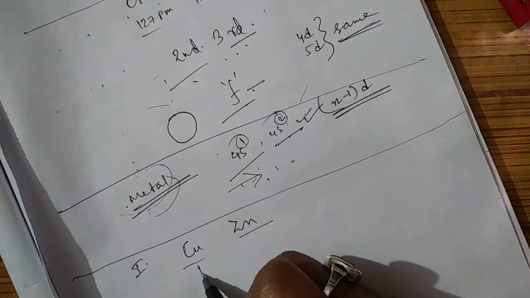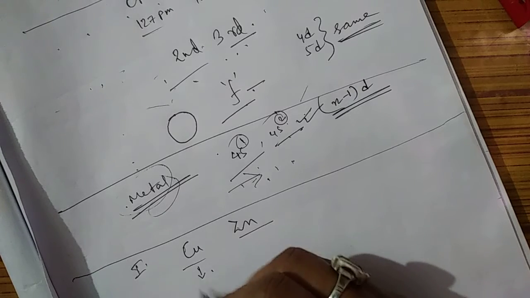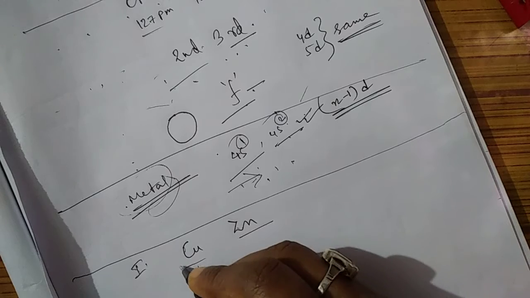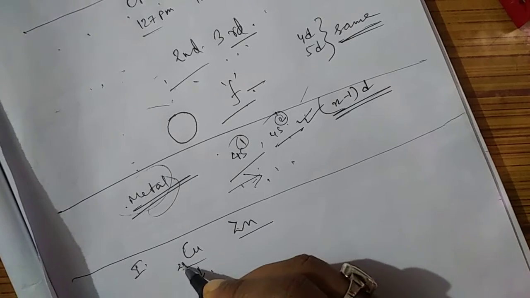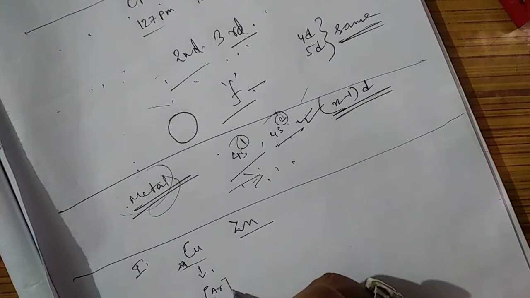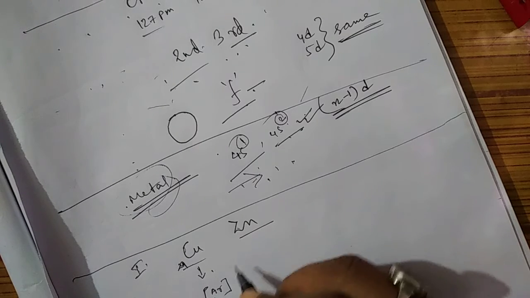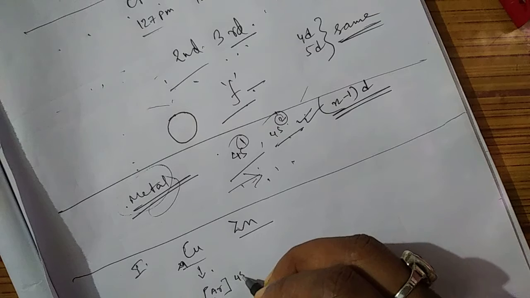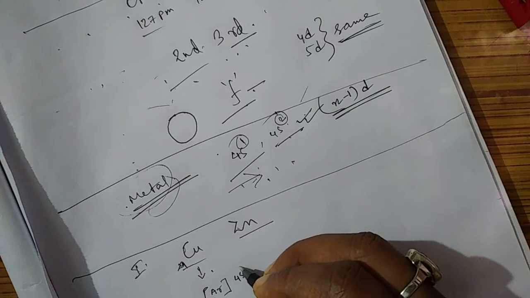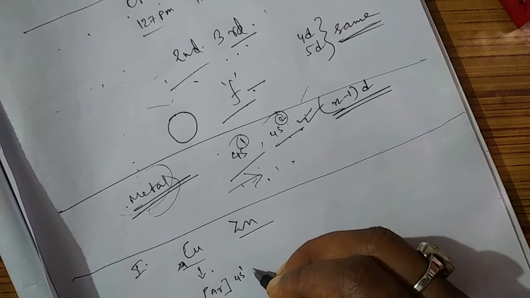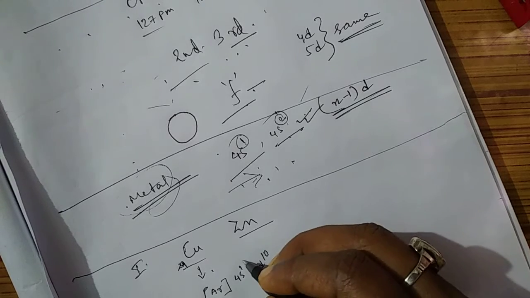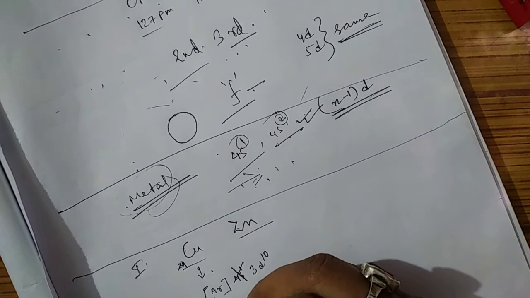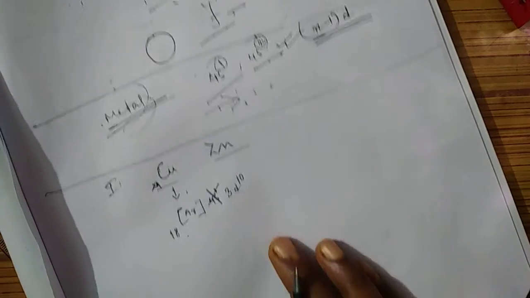Copper has atomic number 29, so its configuration is argon 18, then 4s1 3d10, so it will lose its 4s electron first, as for the first ionization enthalpy it will lose its 4s electron.